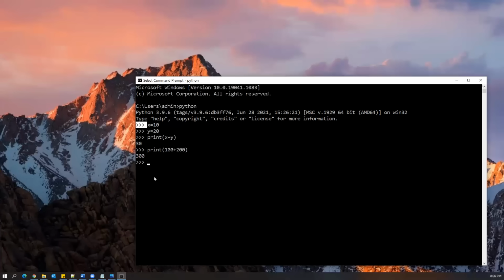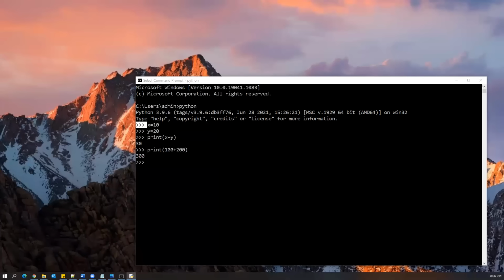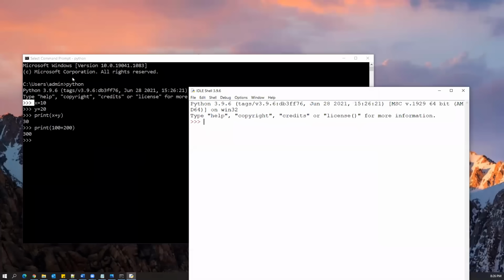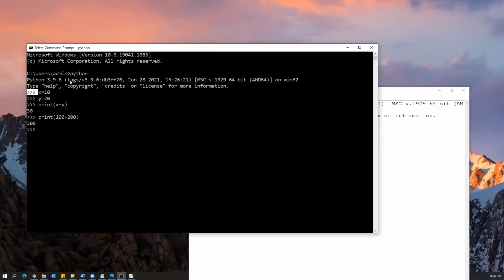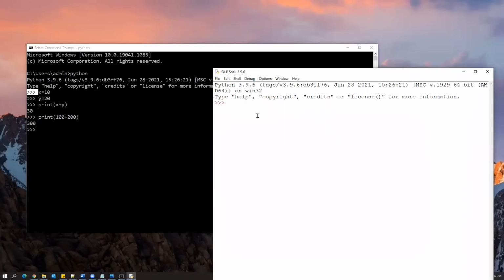In both ways, here I have a command prompt and here I have IDLE, and these two work in exactly the same way. There is not much difference between them. This is the actual command prompt from default Windows, and this is additionally provided by Python itself, and both work the same way. But here we cannot save this code as a single file.